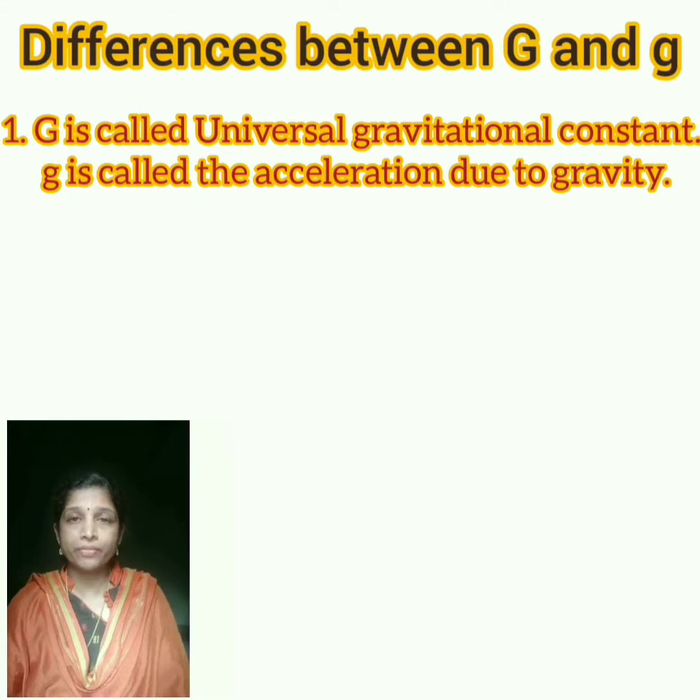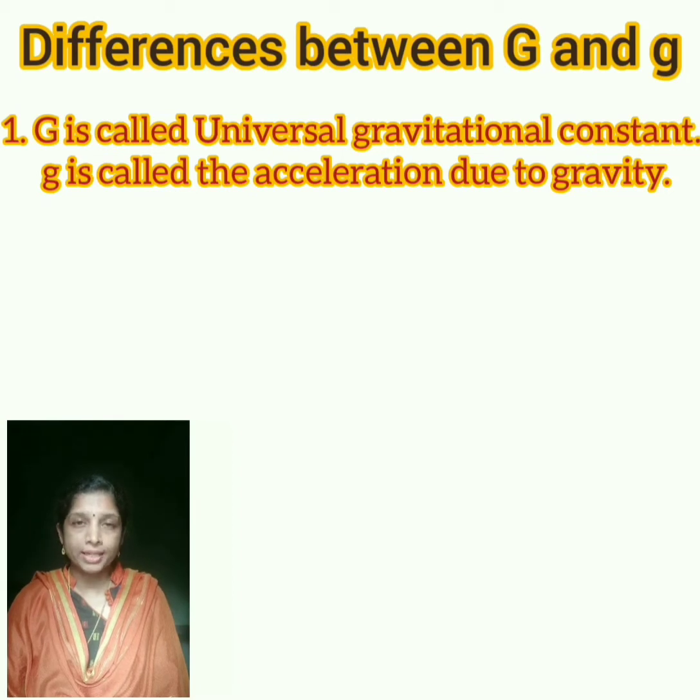The first difference is capital G is called universal gravitational constant. Small g is called acceleration due to gravity.